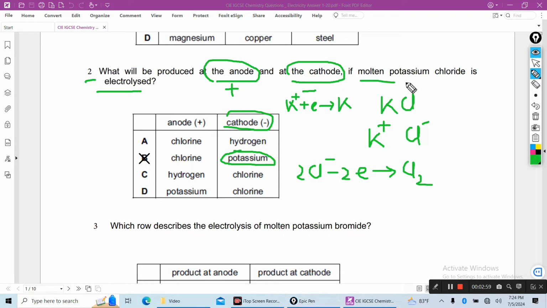So when molten, you remember, metal will be produced, but when aqueous, hydrogen will be produced. As here it is molten, at the cathode potassium metal will be produced, and at the anode chlorine gas will be produced.